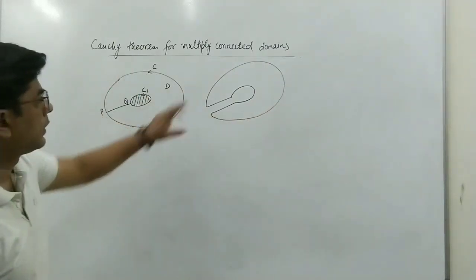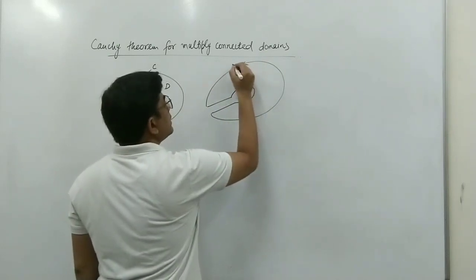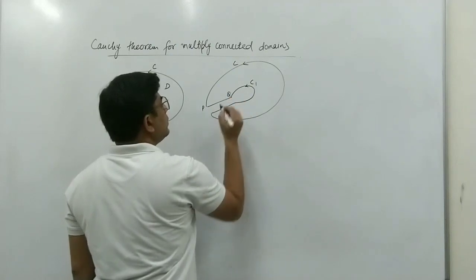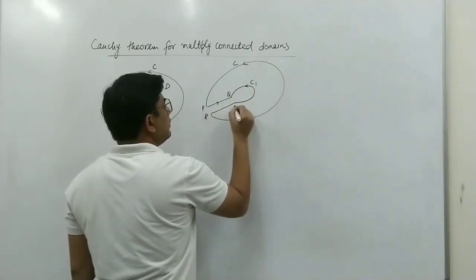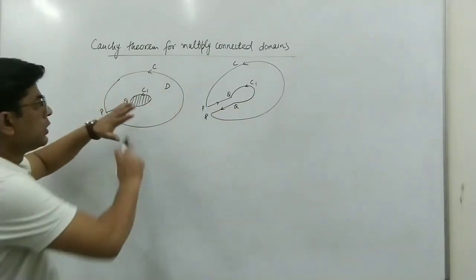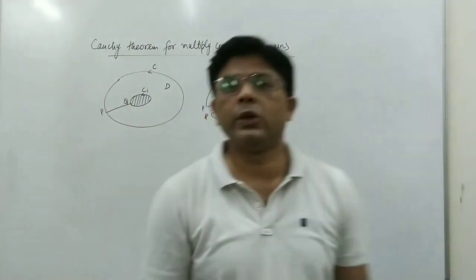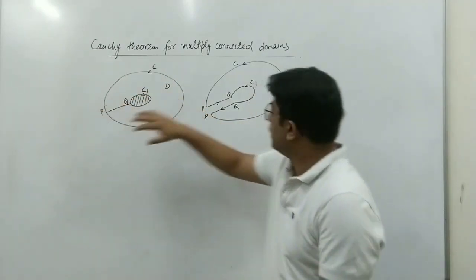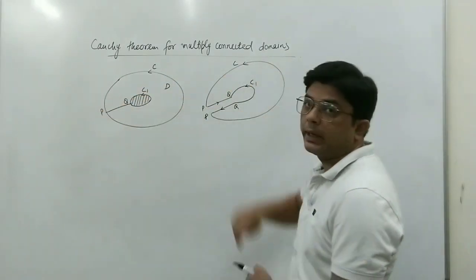So this domain will become like this. Here this is C, this is C1, this is PQ in this direction, and this is PQ in this direction. When we make a cut from here, why do we make this cut? To make the doubly connected domain a simply connected domain. So when we make a cut from here, this part will become a simply connected domain.